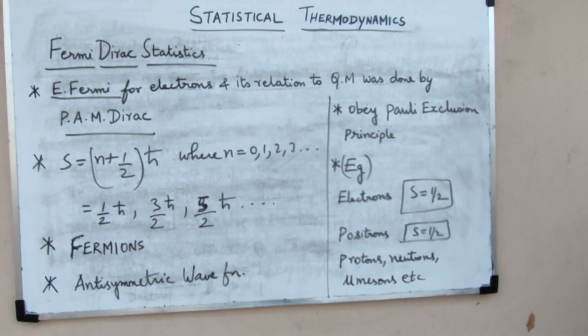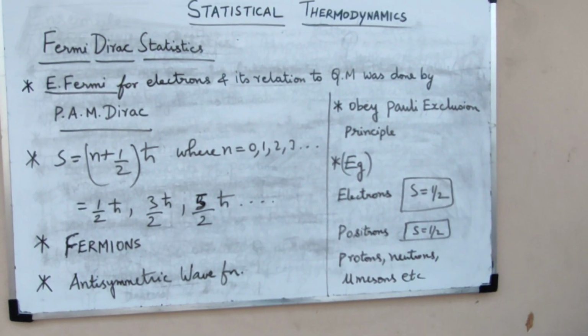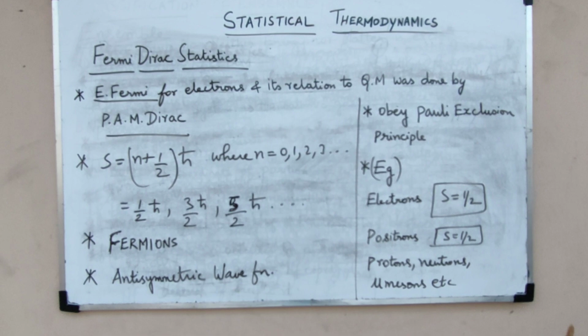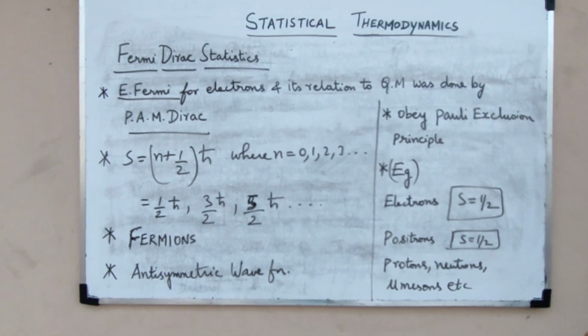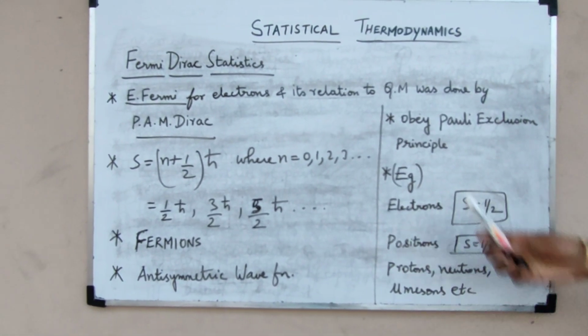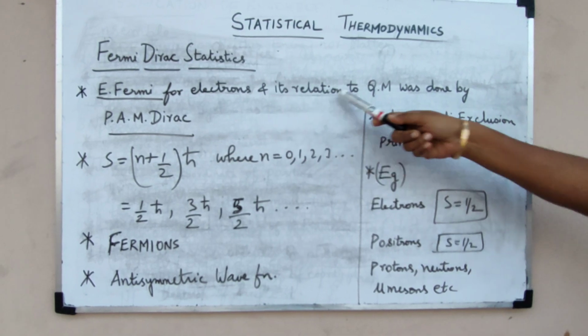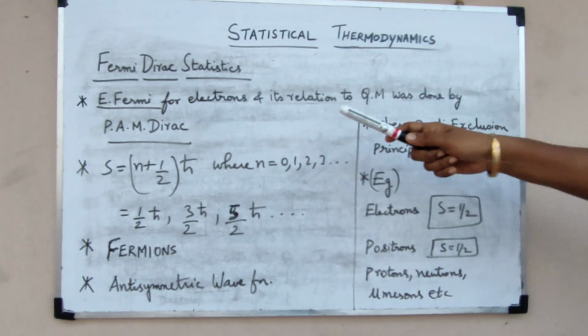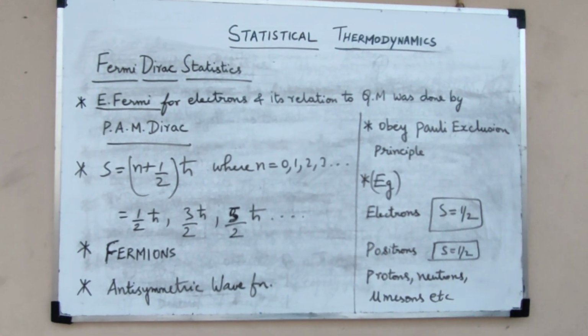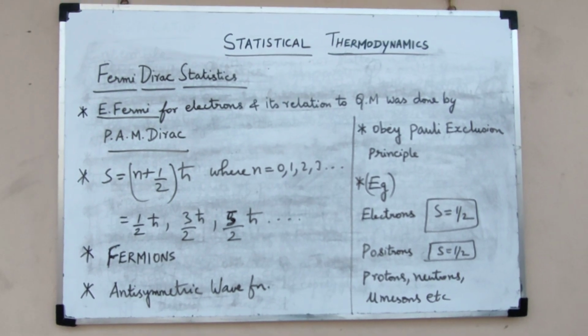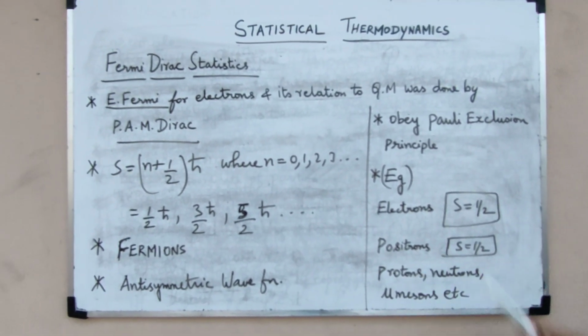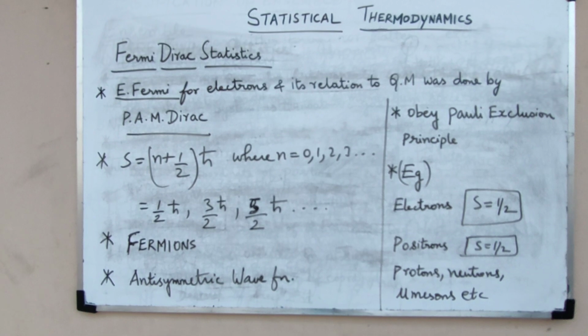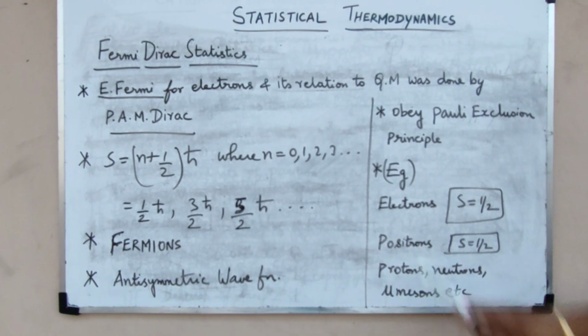Under Fermi-Dirac statistics, we are going to see some of the significant points. This statistics was developed by E. Fermi for electrons, and its relation to quantum mechanics was worked out by the scientist P.A.M. Dirac. That's why this statistics is called Fermi-Dirac statistics. The particles that come under this statistics are called fermions.